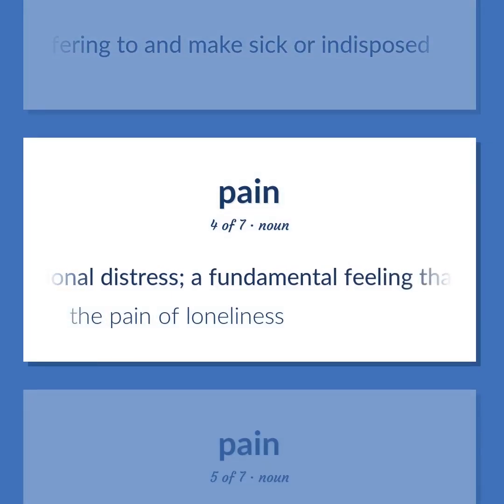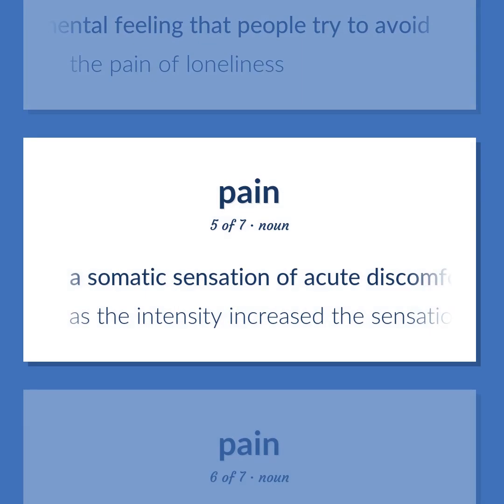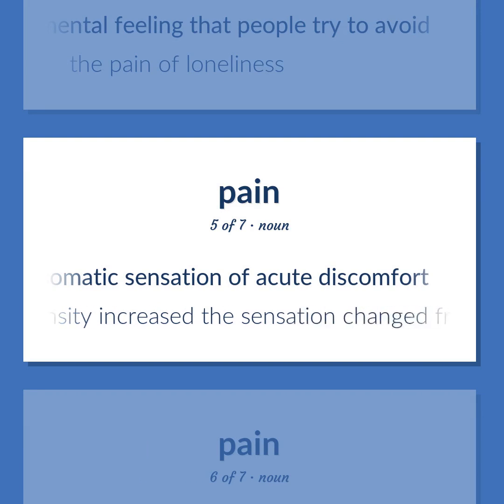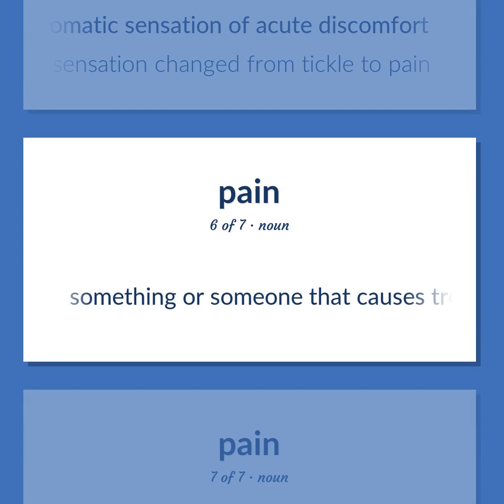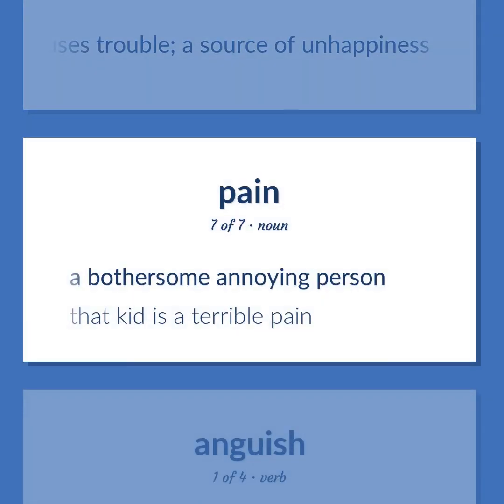Emotional distress. A fundamental feeling that people try to avoid. The pain of loneliness. A somatic sensation of acute discomfort. As the intensity increased, the sensation changed from tickle to pain. Something or someone that causes trouble, a source of unhappiness. A bothersome, annoying person. That kid is a terrible pain.